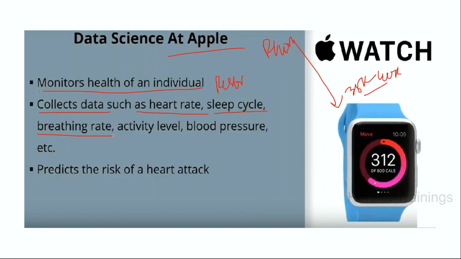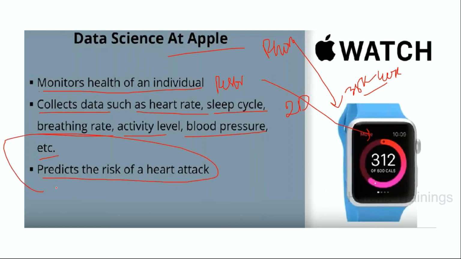It collects data such as our heart rate, sleeping cycles, breathing rate, activity levels, and blood pressure. Two days back I wanted to go for a 2D echo. My wife gave me her Apple Watch and it took my 2D echo test within the Apple Watch itself, which predicts the risk of heart attacks.